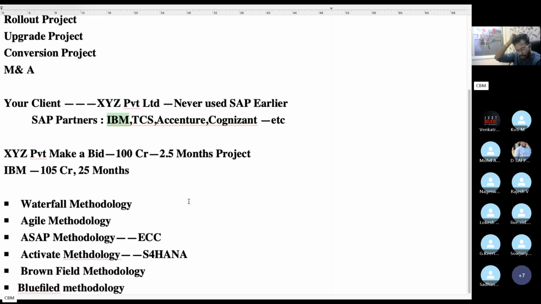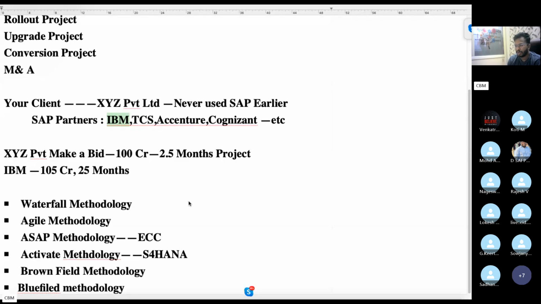In order to implement the SAP system for non-SAP data, we have these methodologies. The client and the SAP partner will pick any one methodology. Either they can pick agile methodology, waterfall, or SAP Activate. SAP methodology is generally recommended for ECC projects. This is strongly recommended by SAP. If you want to implement an S4HANA project, then the Activate methodology is strongly recommended by SAP. We will deal with these 2 areas in the upcoming classes.